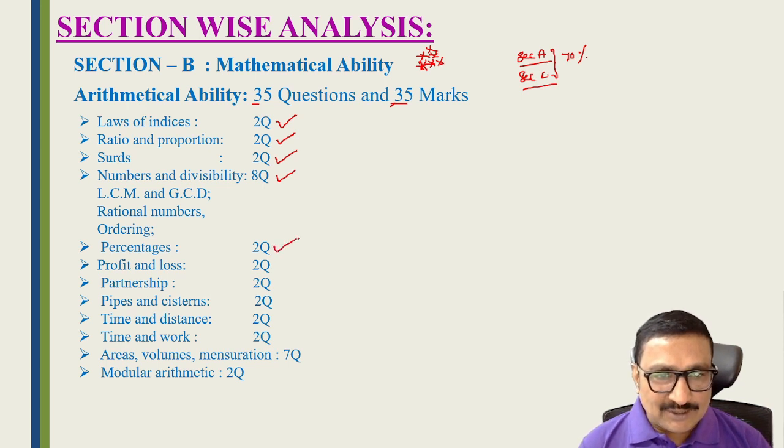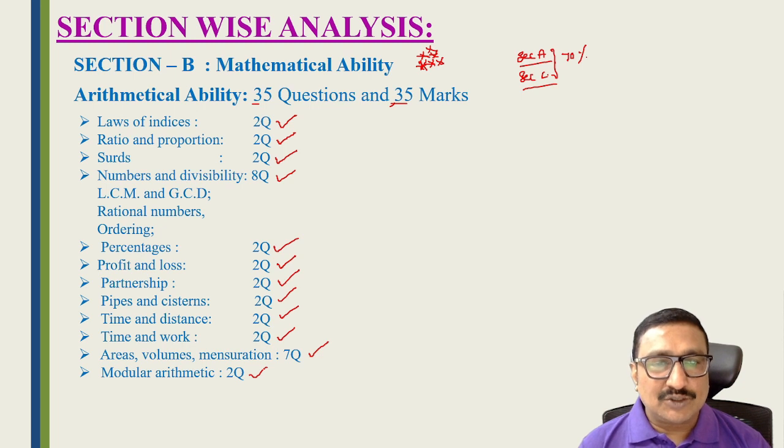Percentages 2 questions, profit and loss 2 questions, partnership 2 questions, pipes and cistern 2 questions, time and distance 2 questions, and time and work 2 questions. Areas, volumes and mensuration 7 questions, and modular arithmetic 2 questions. So in total, these topics account for 35 questions.